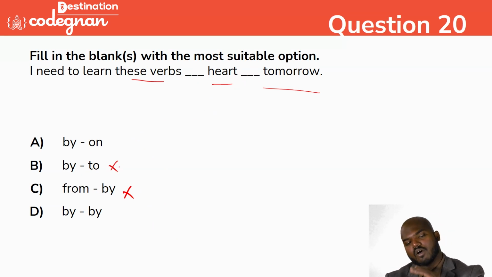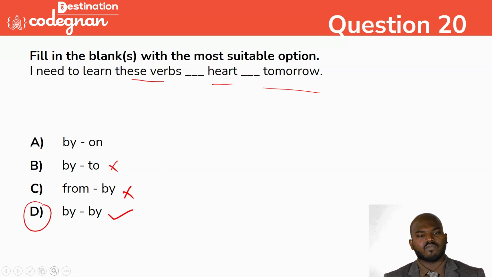Whether it will come for "on". So this is the emphasis here. So obviously option D is the correct answer. I need to learn these verbs by heart, by tomorrow. "By heart" looks like something like a single word. You can't differentiate it, but grammatically we differentiate it, though it works as a combined phrase only. You got it, guys?